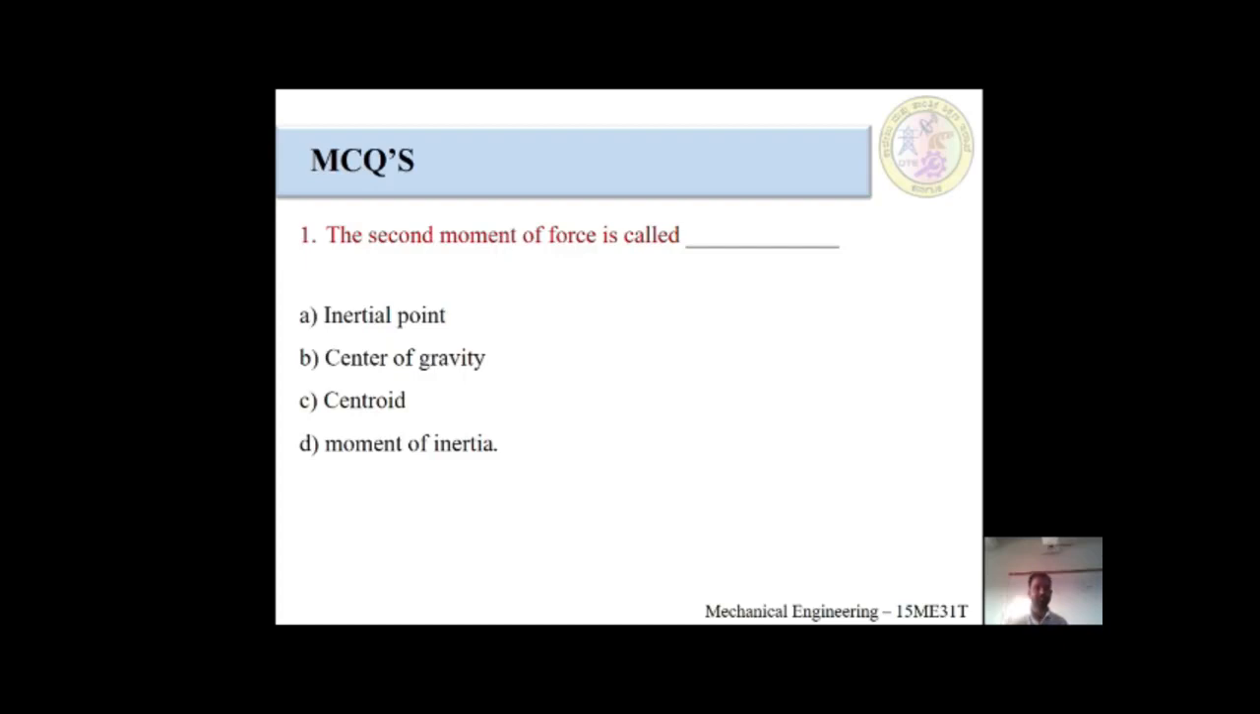After that, the MCQ questions for students. First question, what is the second moment of force called? There would be four answers. First one is inertia point, second is center of gravity, third one is centroid, fourth one is moment of inertia.